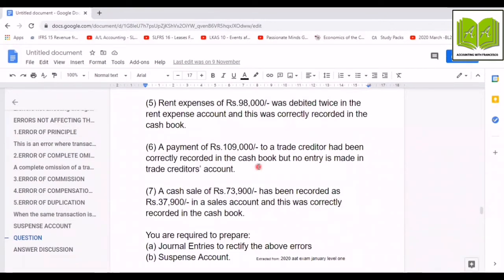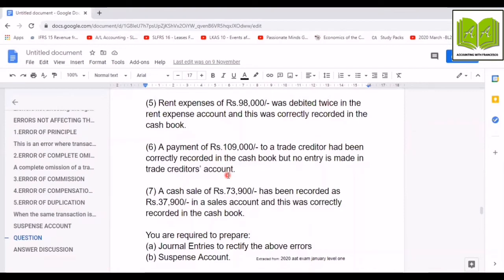A payment of rupees 109,000 to a trade creditor has been correctly recorded in the cash book, but no entry is made in the trade creditor's account. So when you are paying to a creditor, the cash obviously is credited, and trade creditor must be debited. Here, the debit entry has been omitted. So that means in order to rectify this error, you can debit to the trade creditor's account by rupees 109,000.